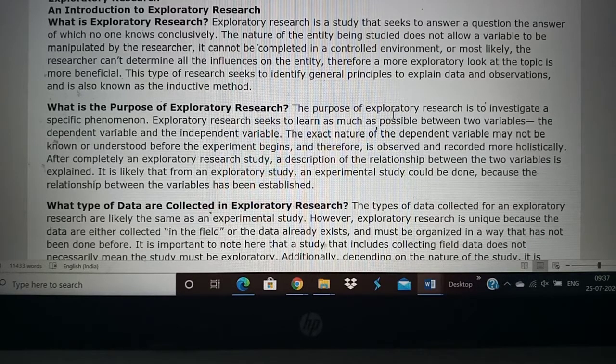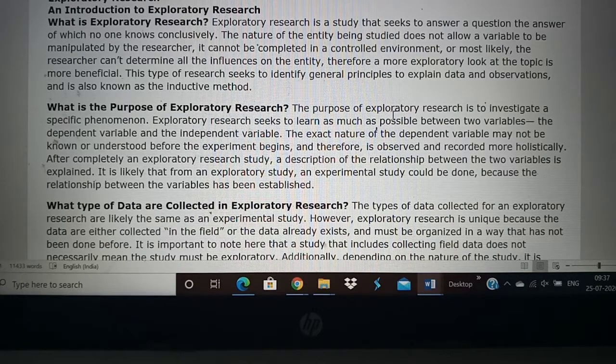This cannot be done in a controlled environment, because you don't know anything about the subject, so the research has to be done in the natural setting. For example, with coronavirus, if we are checking whether a particular drug is useful against it, then we have to give it to different people in their own setting. Then we will know if it is really helpful against the disease. That is what exploratory research is all about.